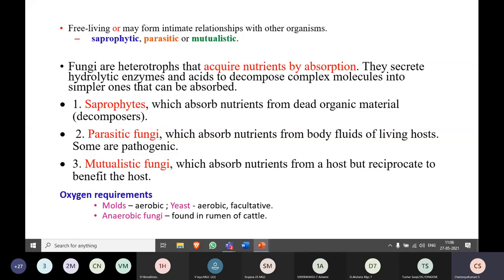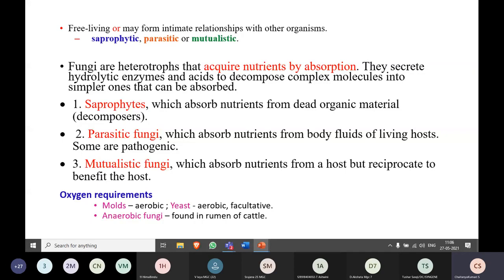Now coming to the next category, that is parasitic fungi. So the name itself says that they are absorbing the nutrients from the other living hosts. So they are pathogenic in nature. Pathogenic in nature means which will cause the infections. So the good example here is Candida albicans. You can put it as an example under pathogenic fungi. Apart from Candida, Puccinia is also considered as the pathogenic fungi.